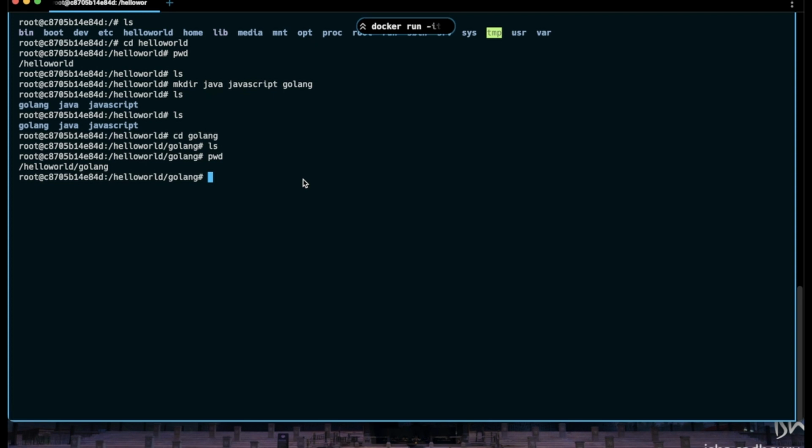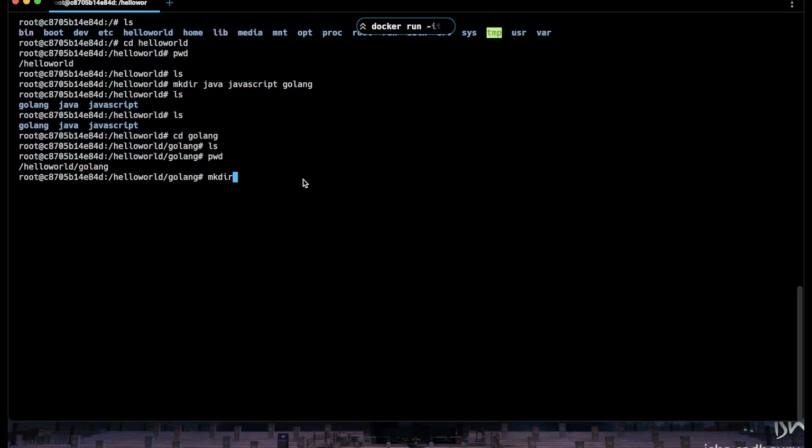To do that we can use mkdir, and suppose inside golang we create the first directory web, inside that cloud, and then user, and other, which will be the last directory. I'm expecting to create all these directories: web, cloud, user, and other. So now let's check what happens.